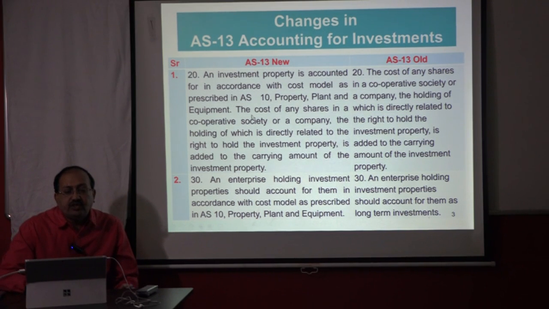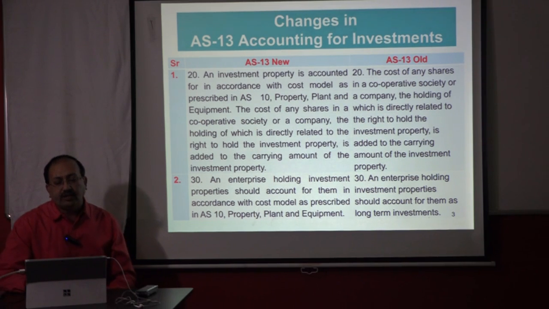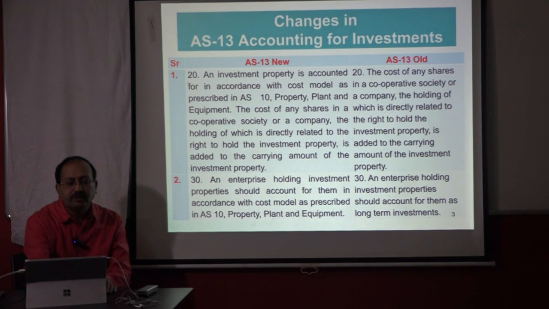The cost of any share in a cooperative society or a company, the holding of which is directly related to the right to hold the investment property, is added to the carrying amount of the investment property. It was there earlier also. Earlier it was the cost of any shares in a cooperative society or a company. That means only this small portion has been newly added.